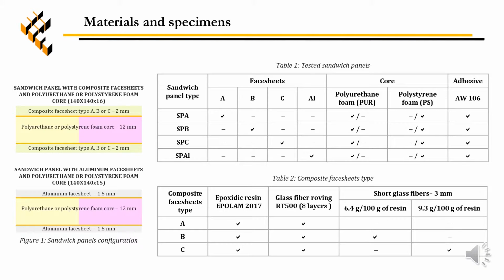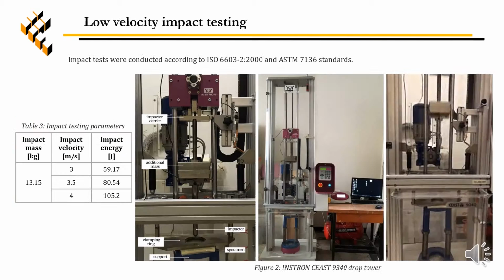Also, as presented in Table 2, composite face sheets are of three types, depending on the amount of short glass fibers added in the matrix. Two commercial foams of different densities are used as core, namely polyurethane and polystyrene foam.